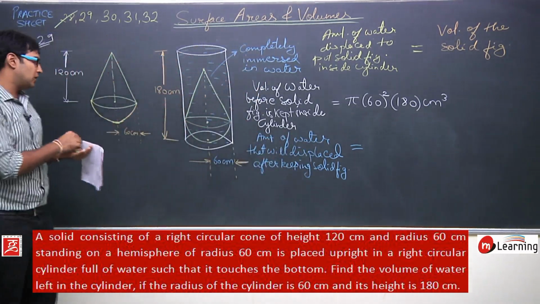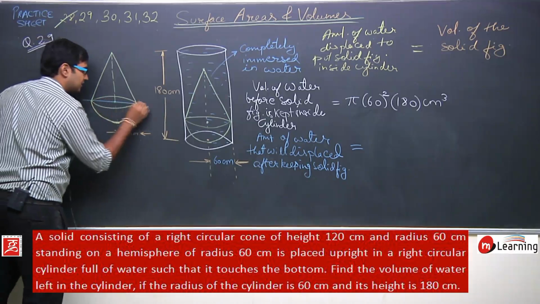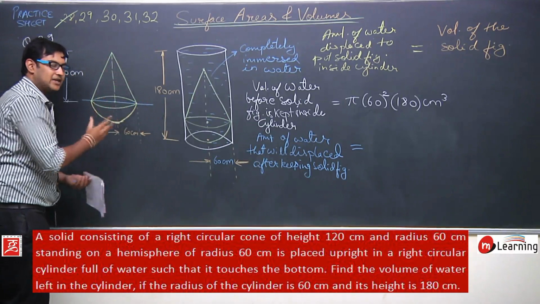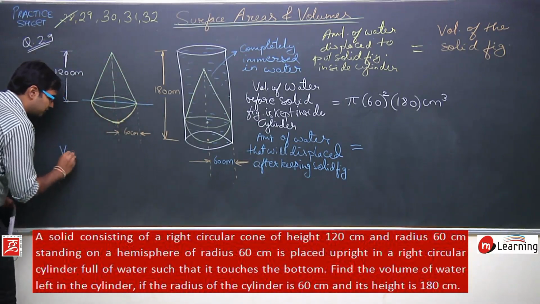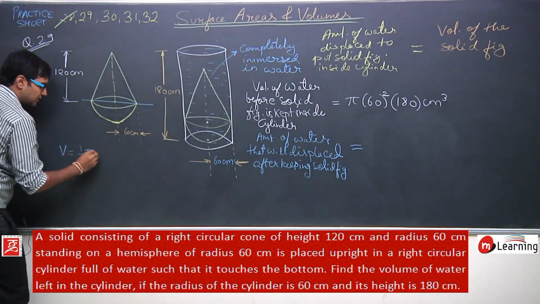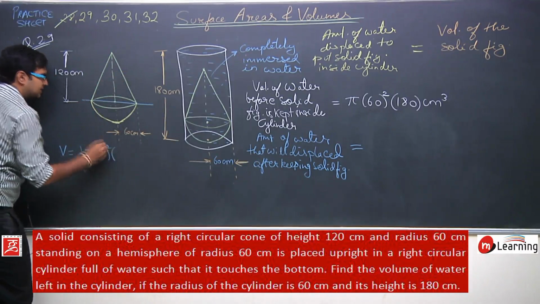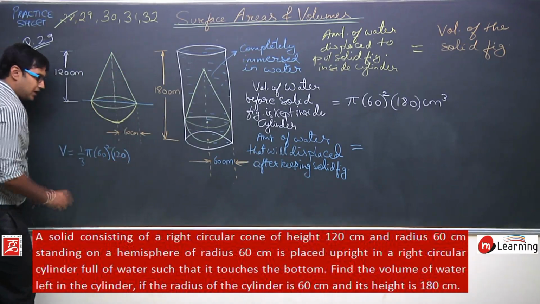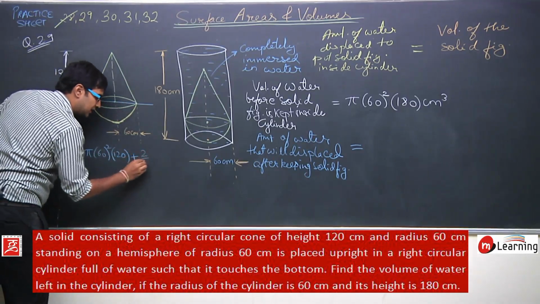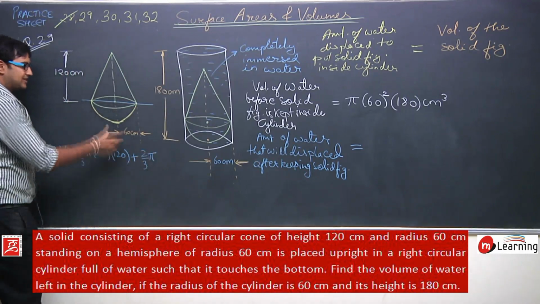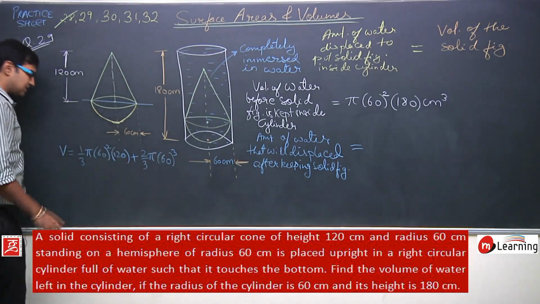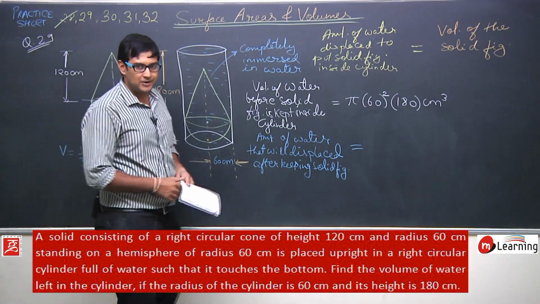Now what is the volume of this solid figure? I can see this solid figure is made up of two parts. The first part is conical and the second part is hemispherical. So the volume of the conical part will be 1/3 pi r square, that is 60 square, into H. What is H? H is 120. Plus the volume of the hemisphere. The volume of a hemisphere is 2 by 3 pi r cube. What is the radius? It is 60. So 2 by 3 pi into 60 cube. This is the volume of water that will be displaced.